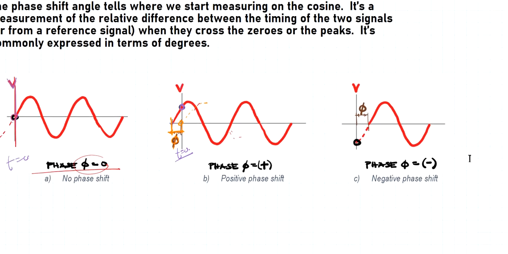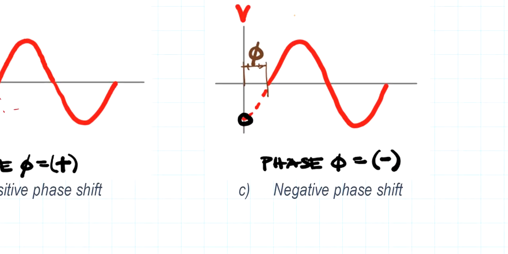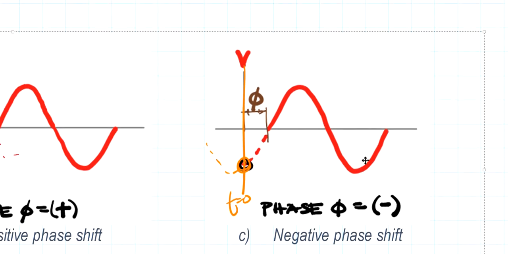And for the negative phase shift, so at time 0, this is t0, what's the value of the voltage? The value is at some negative value. So that's a negative phase shift, and the shifting, this is the phase angle.